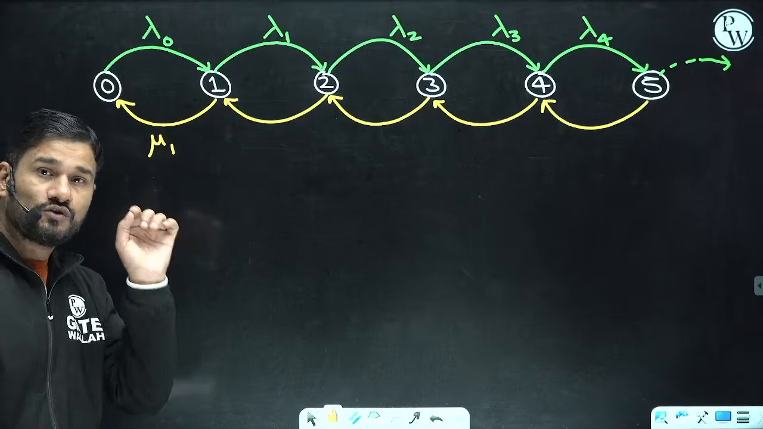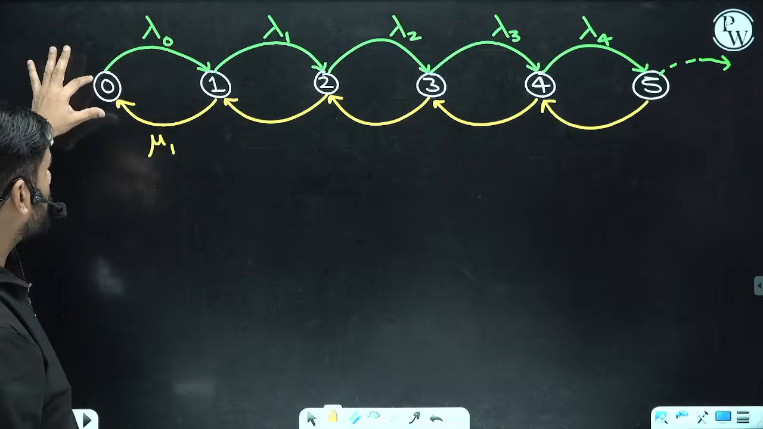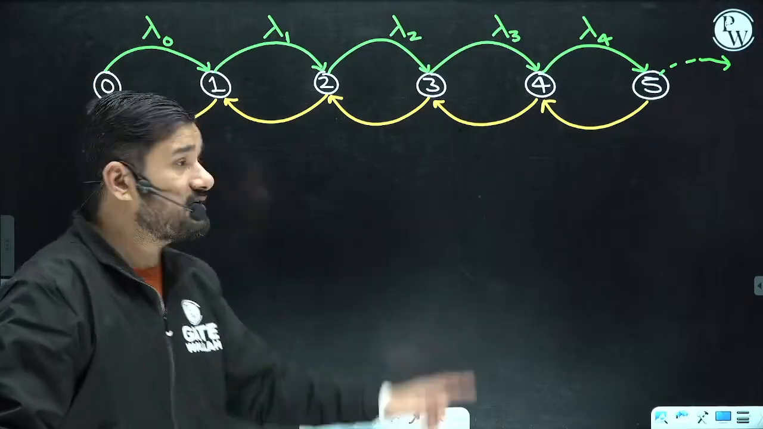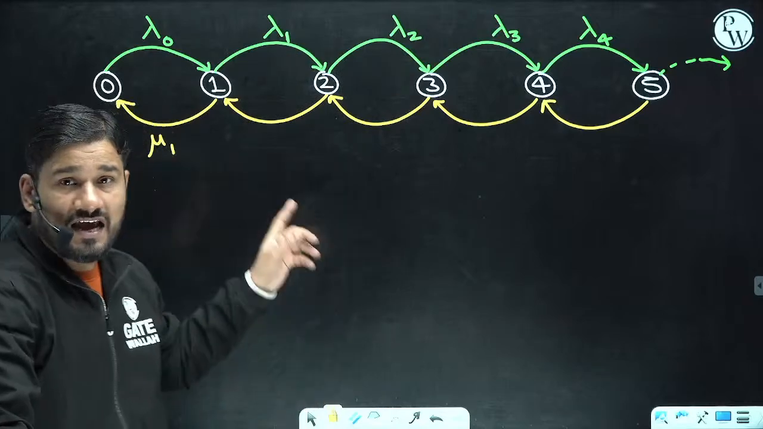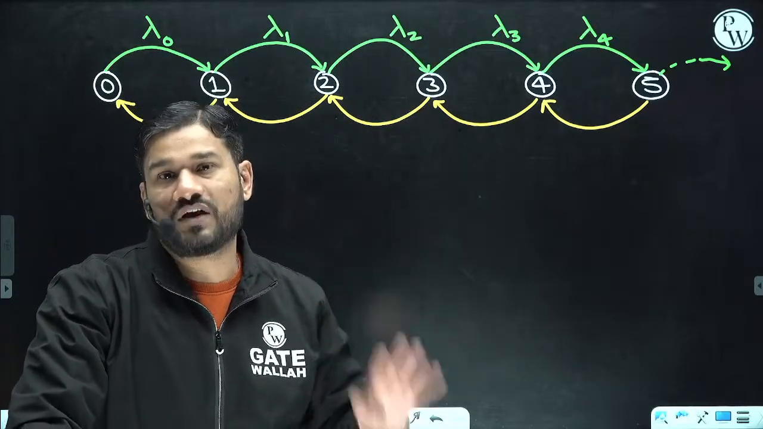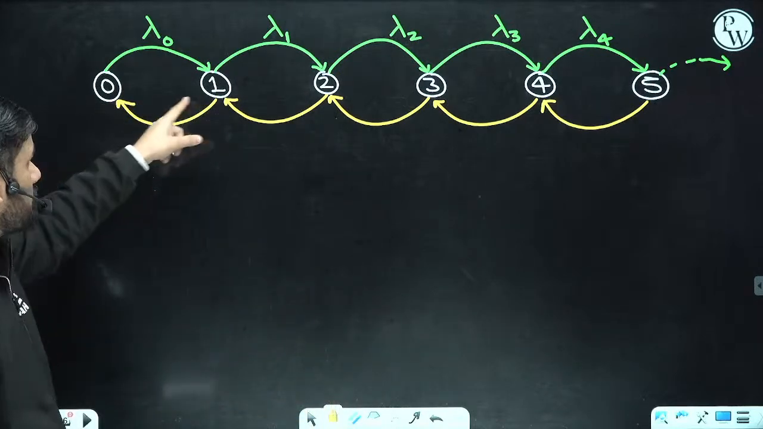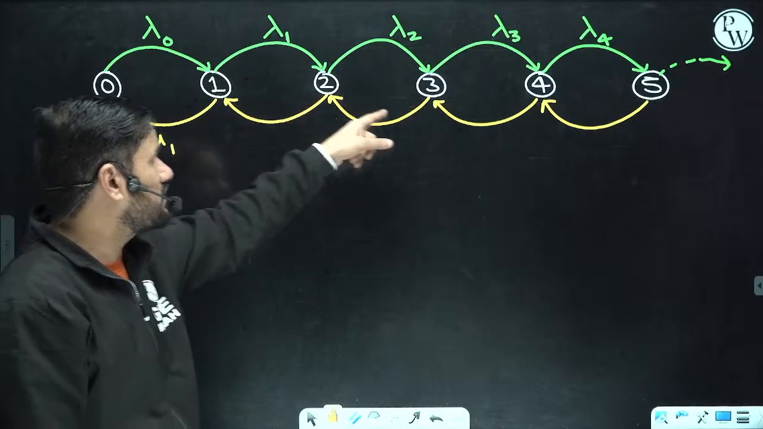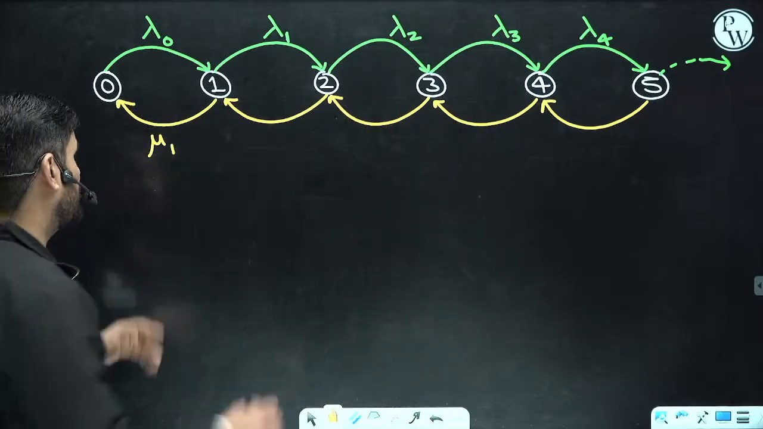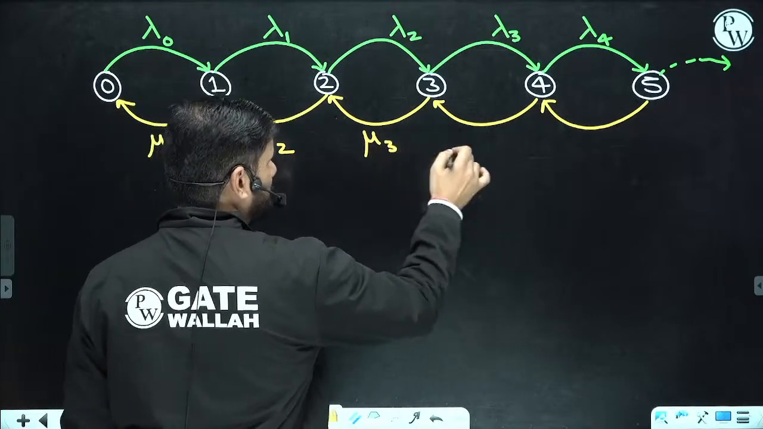Why am I starting from this mu1? Because you can see this arrow starts from state 0, but for this arrow, here you can see the arrivals, and in orange color you can see the departures. Departures happen only when there is at least one person in the system. So this arrow starts from state 1, then 2, 3, 4, 5, like that. So there is a mu1 service rate, mu2 service rate, mu3 service rate, mu4 service rate.